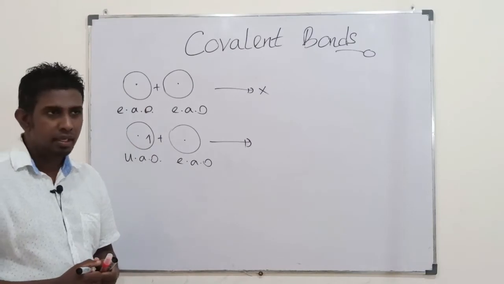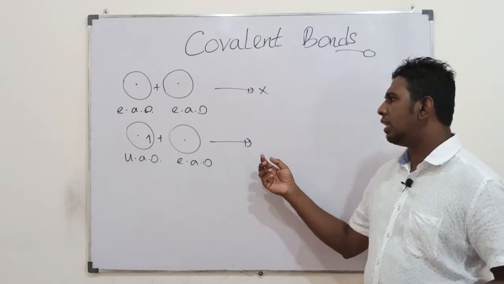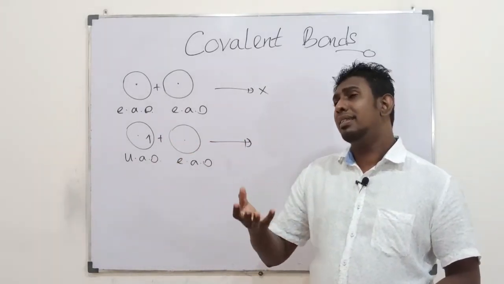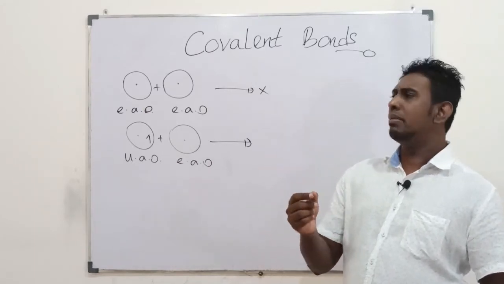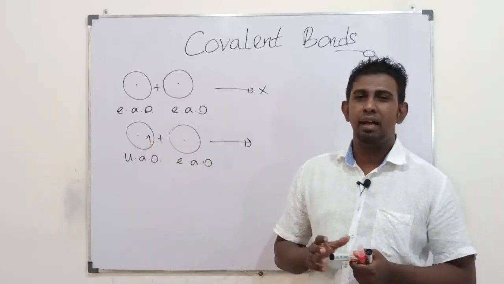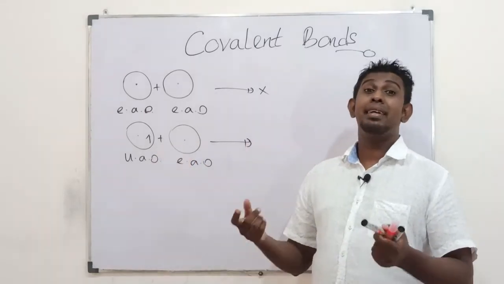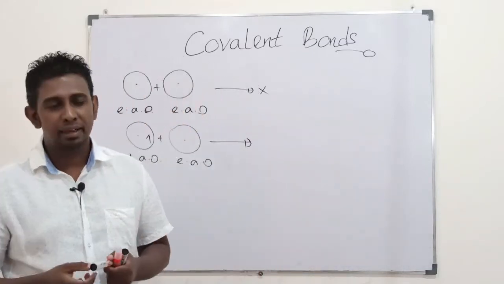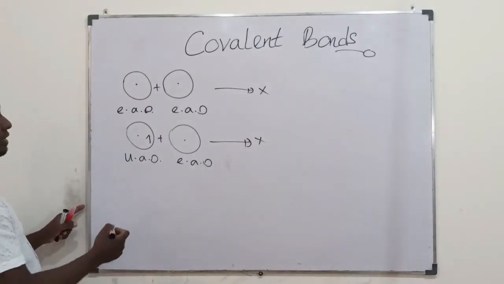That single electron would exert an attraction force towards each nucleus, but its attraction would not be enough to overcome the repulsion between the 2 nuclei. You would have a greater repulsion force than attraction force, therefore it's not a possible overlapping.